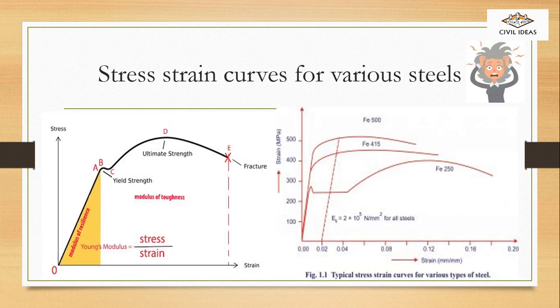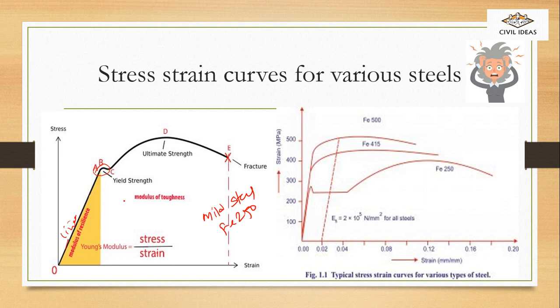Now, the stress strain curves of various steel. This stress strain graph is for mild steel, or Fe250. In this diagram, you can see as the strain increases, automatically the stress increases. Up to a certain point, it is linear, and then it yields. This portion is called yield strength.